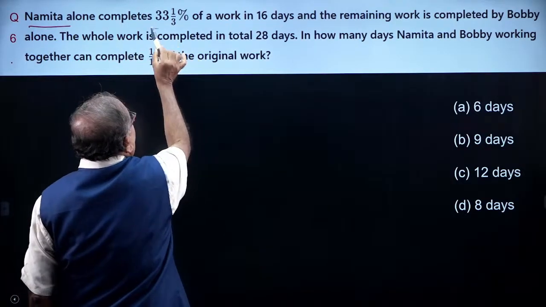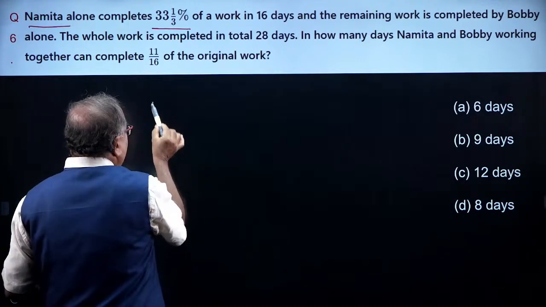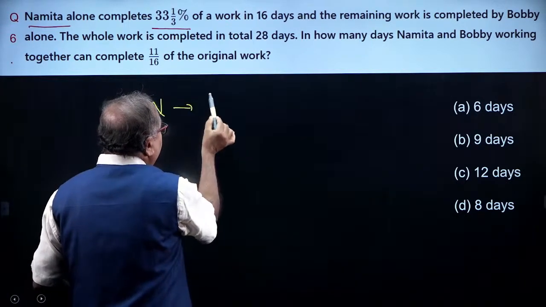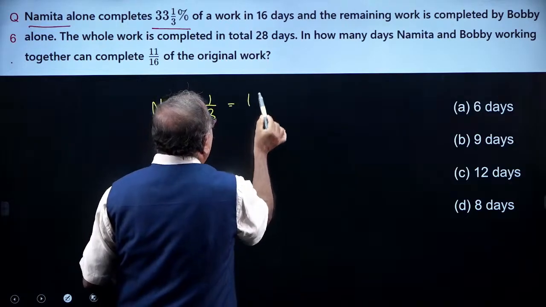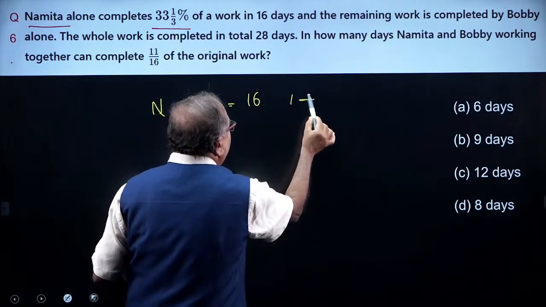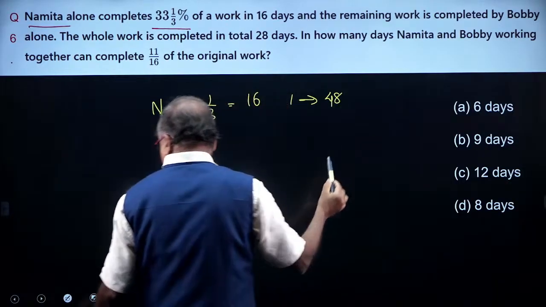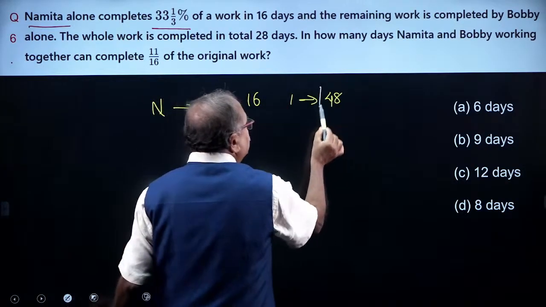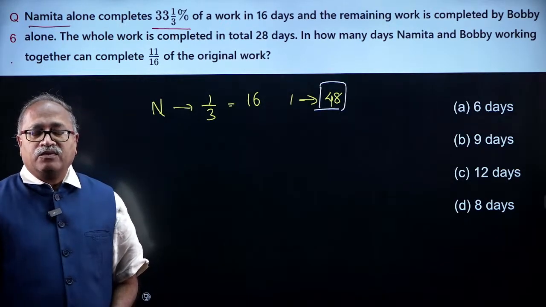Namita alone can complete 1/3 of the work in 16 days. So Namita does 1/3 of the work in 16 days, that means one work in 16 times 3, 48 days. So that is what one result comes from the very first statement. What is next?